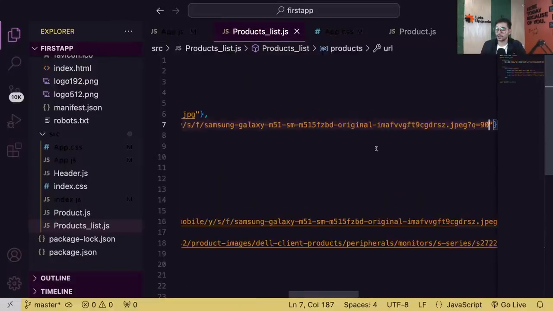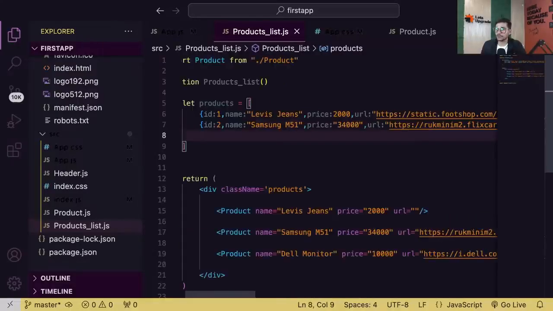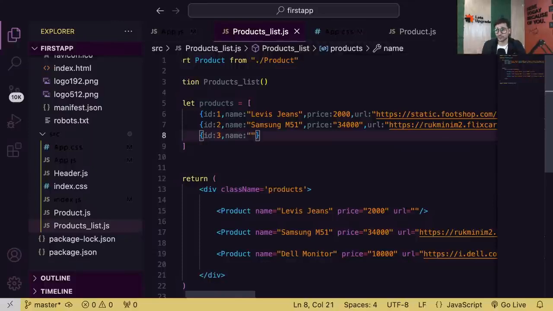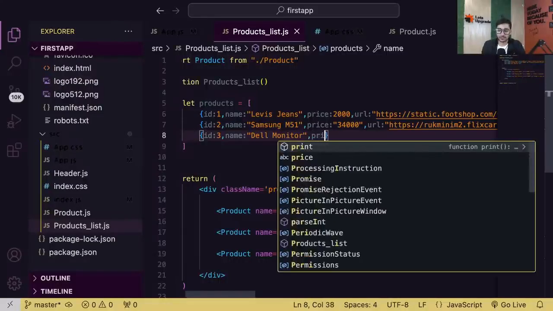Here we go. Okay, one more object needed now. So ID 3, name, and guys, you can have a number of objects. For this example only, I'm having 3 objects, and this data in future may come from an API. That's also fine.